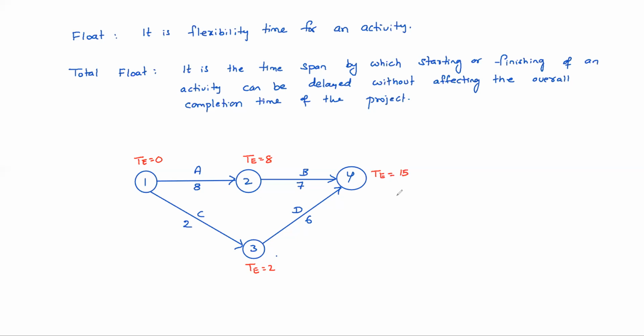Obviously TL must be 15 here. So TL equals 15 minus 6, that is 9. Here TL is 15 minus 7, 8. TL is 0 here. So like this. Now take this 3-4 activity. Activity 3-4.